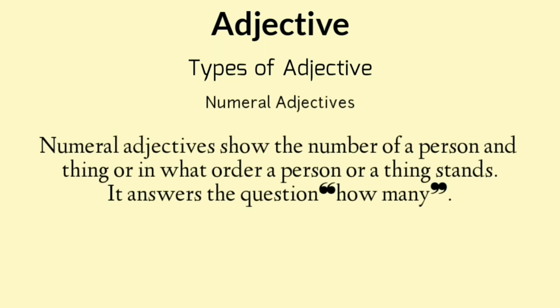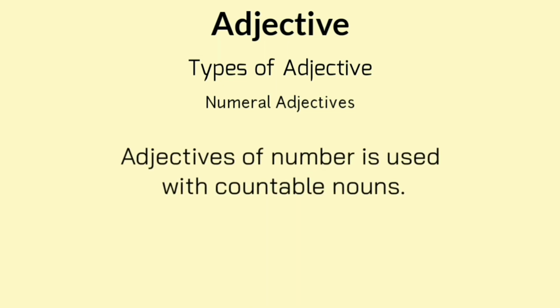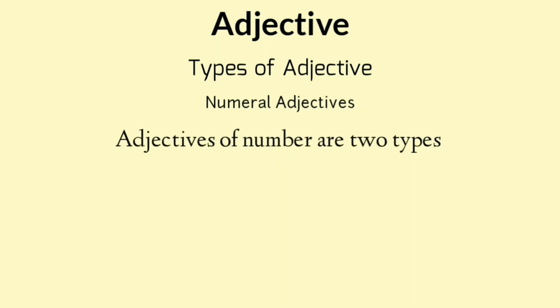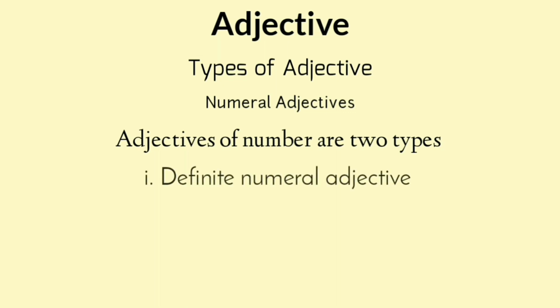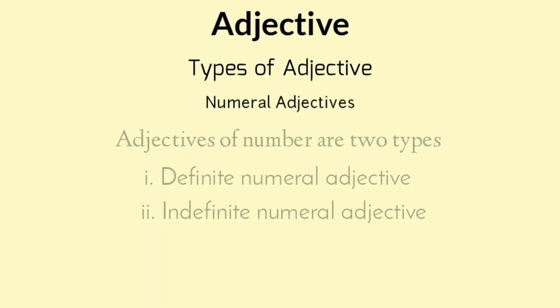Numeral adjectives show the number of a person or thing, or in what order a person or a thing stands. It answers the question, how many? I have bought 3 books. Here, 3 answers the question, how many books? Adjectives of number are used with countable nouns. Adjectives of number are 2 types: definite numeral adjective and indefinite numeral adjective.